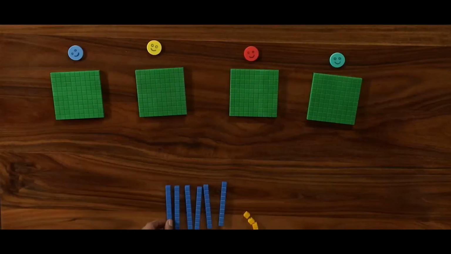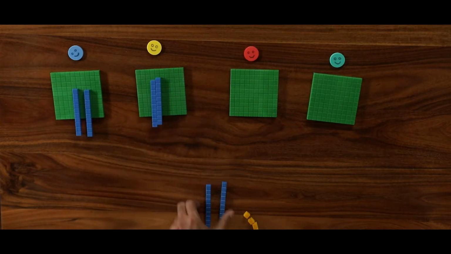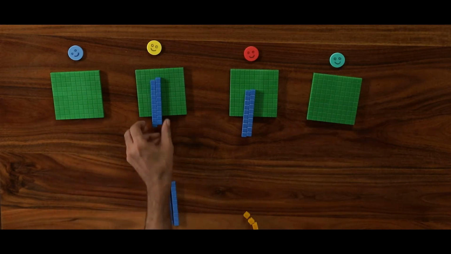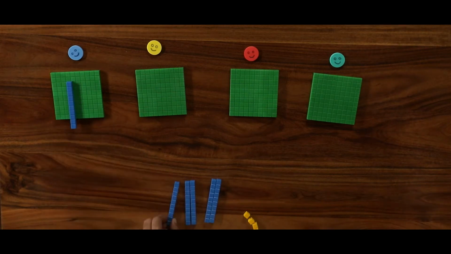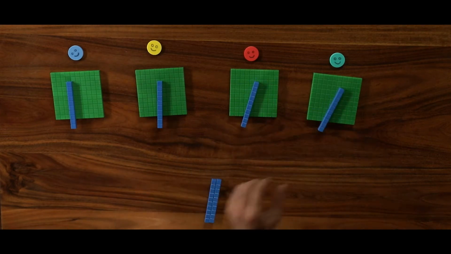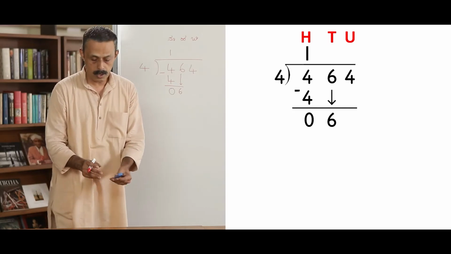Let us give them away. So each one gets. Can we give 2? Let us see. Let us give 2 and see. Oh, one person does not get any. So we cannot give 2 each. This is what children should understand. Let us give 1 each and see. 1, 1, 1, 1 ten. So totally 4 tens are given out.